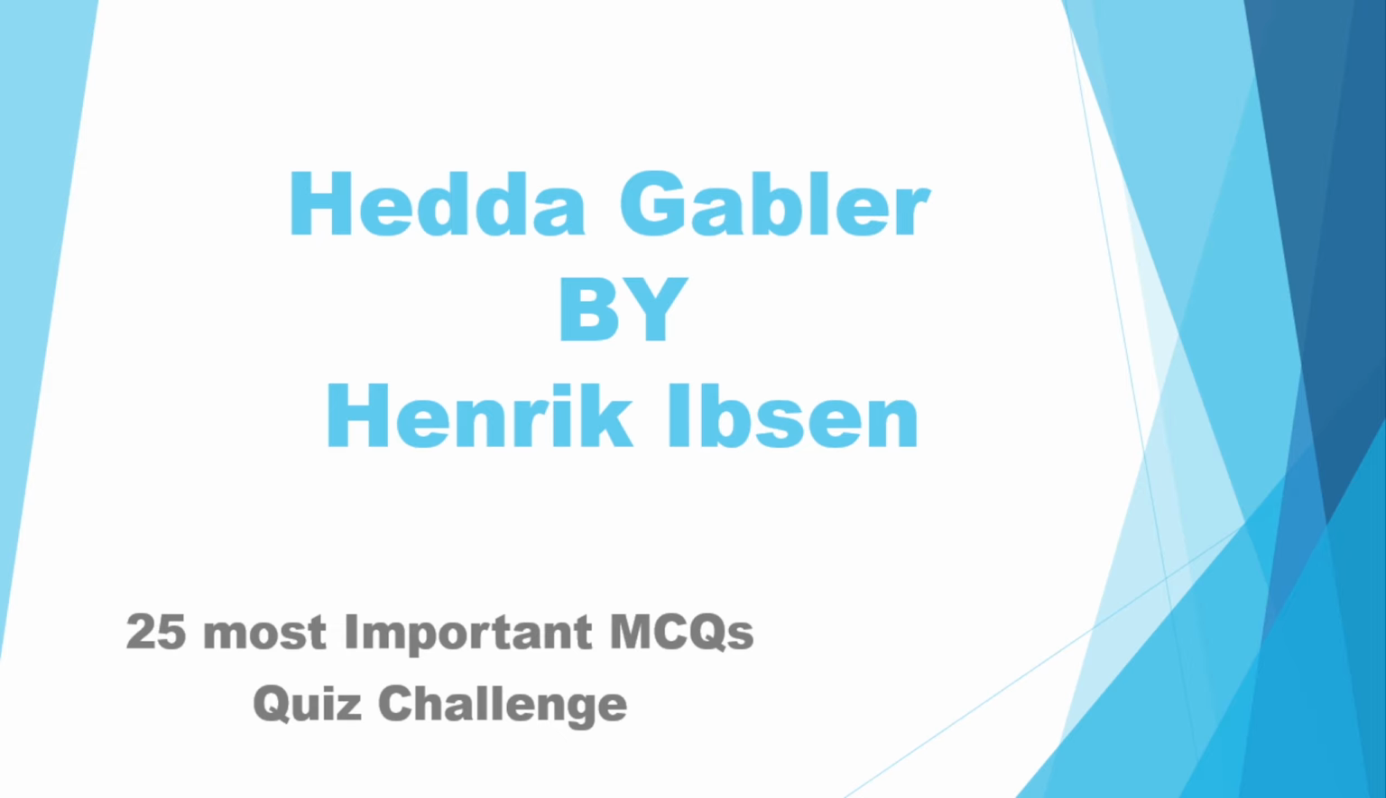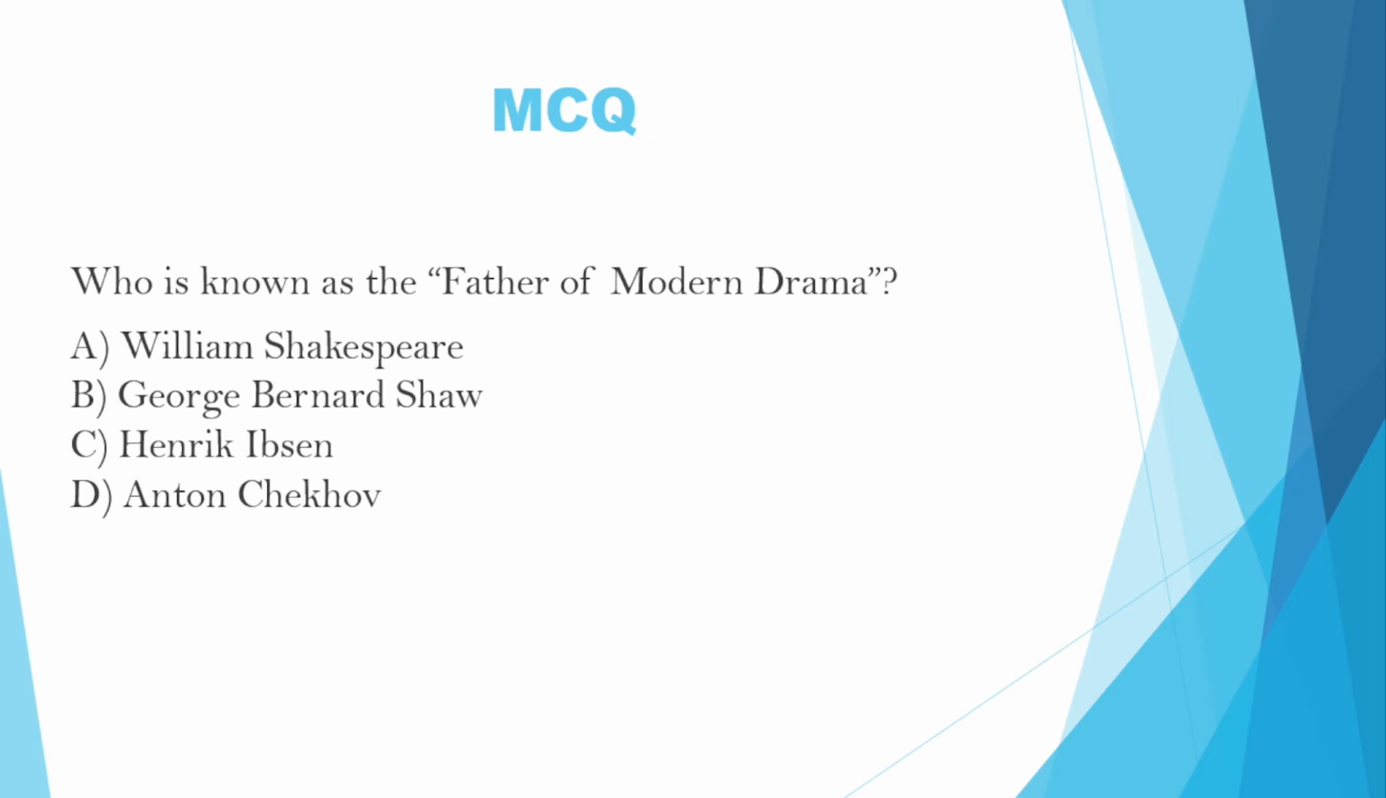So let's begin. Question number 1 is: who is known as the father of modern drama? Option A, William Shakespeare. Option B, George Bernard Shaw. Option C, Henrik Ibsen. Option D, Anton Chekhov. The correct answer is C, Henrik Ibsen.